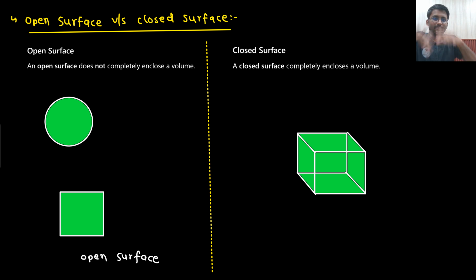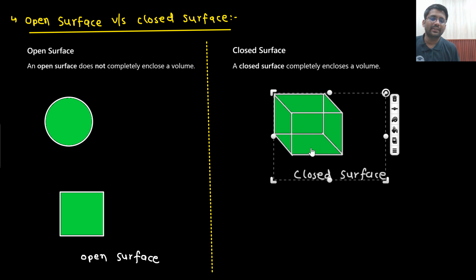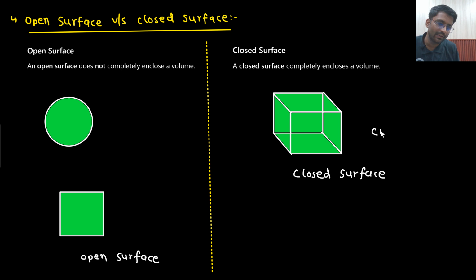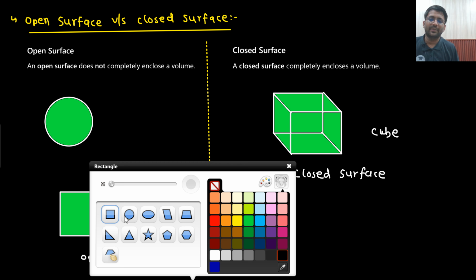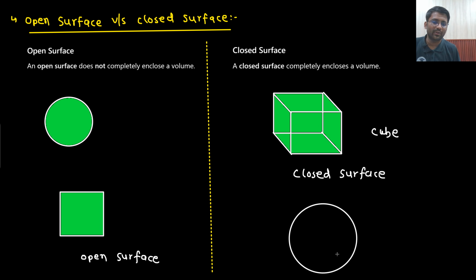So open surfaces combined, what did they make? They made a closed surface. So what was it? It was a cube. If I talk about a sphere, what am I talking about?